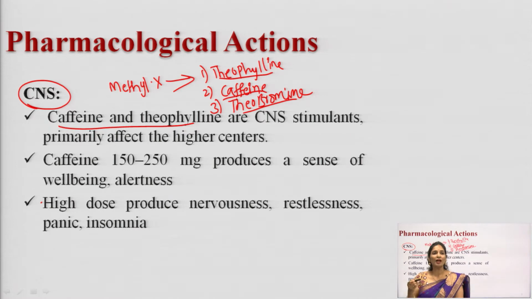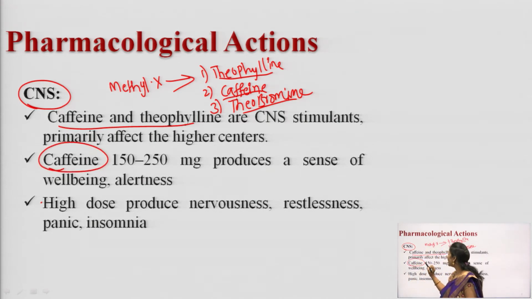The effects are primarily on the higher centers. Next one is caffeine. Caffeine is also a methylxanthine drug, and it will stimulate the CNS. If you take caffeine in a therapeutic dose, it will produce a sense of well-being and alertness.